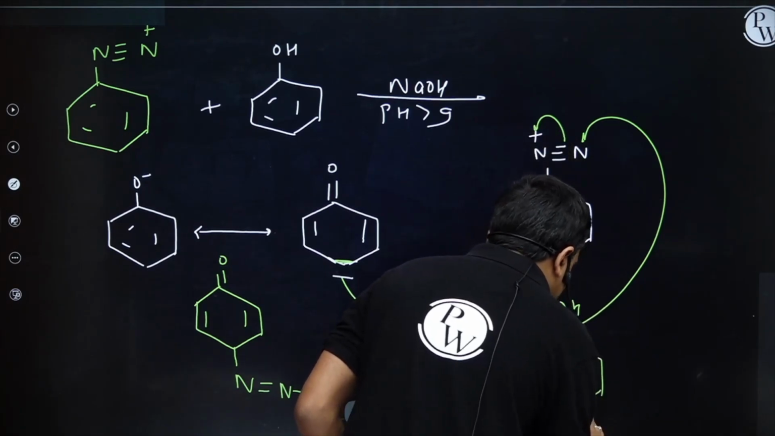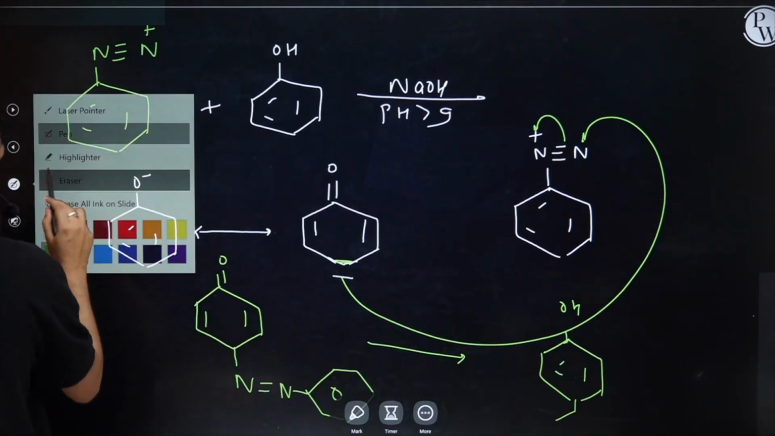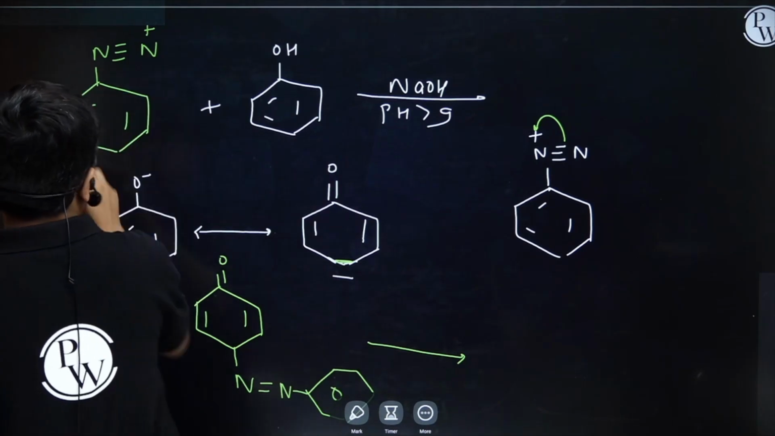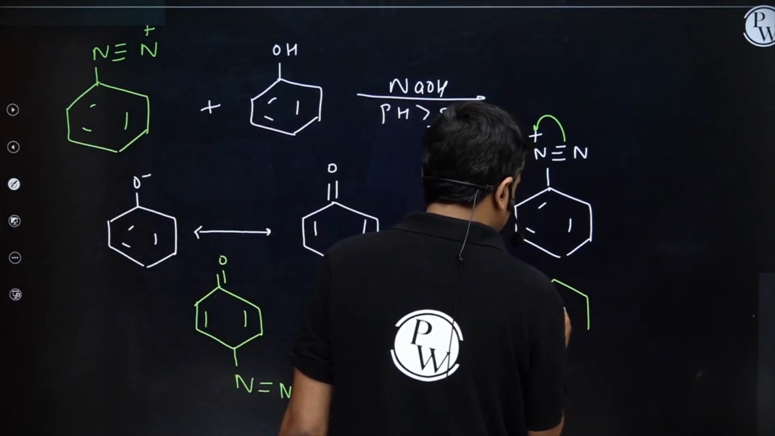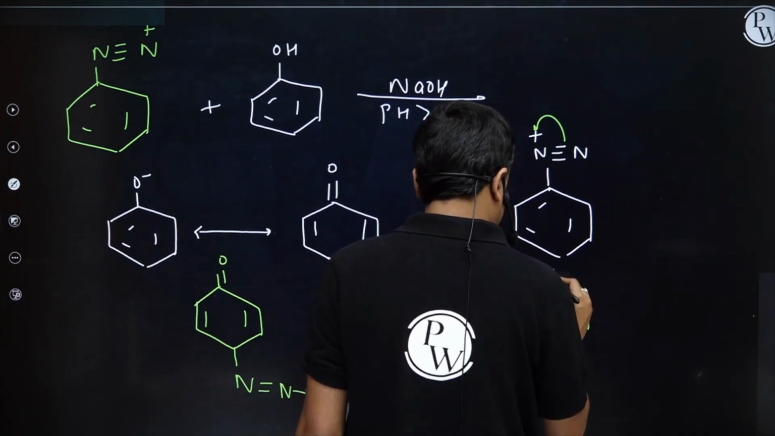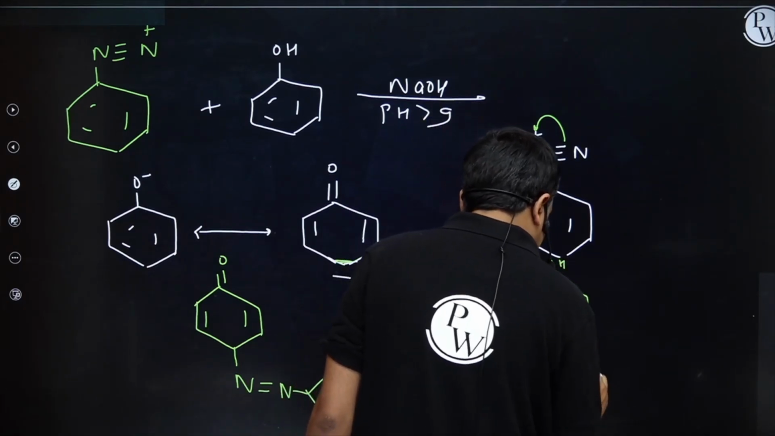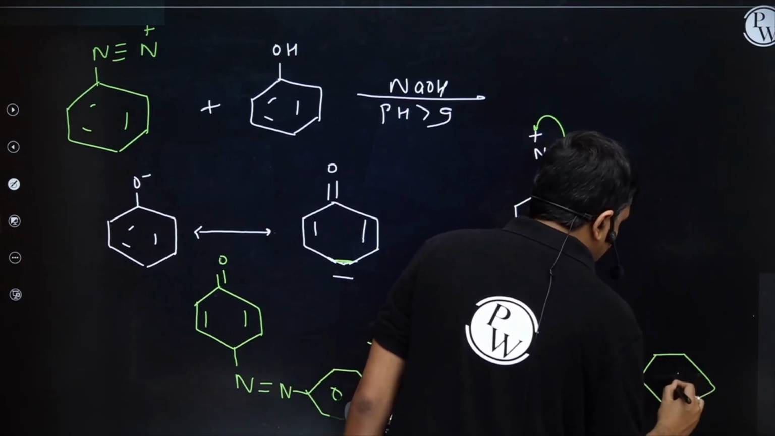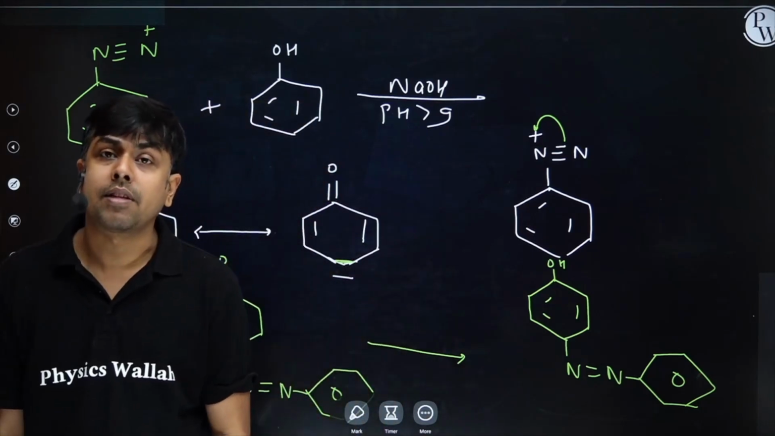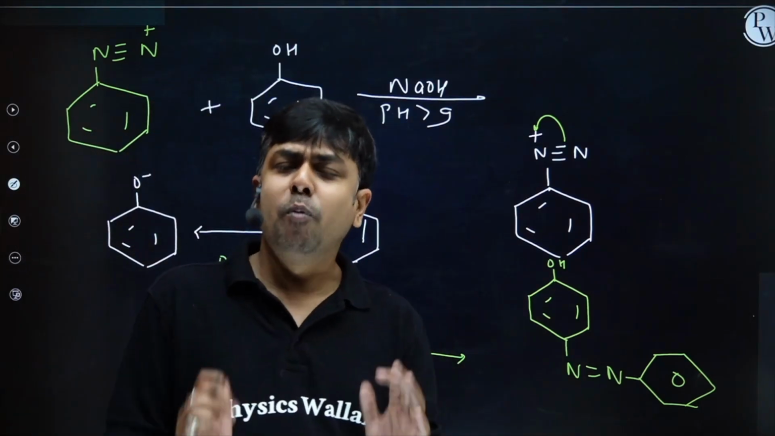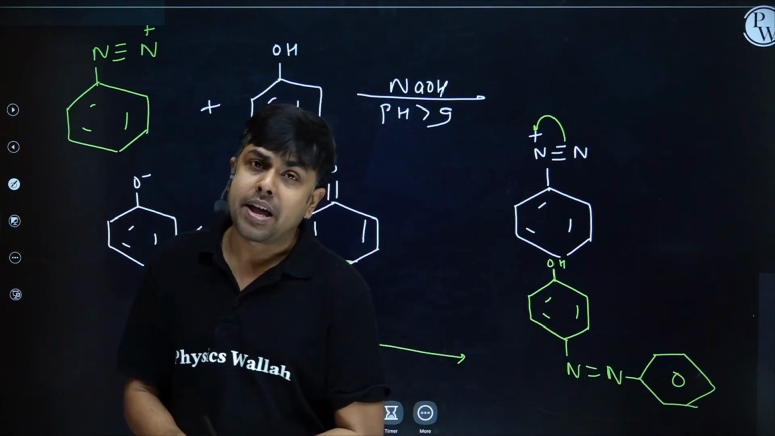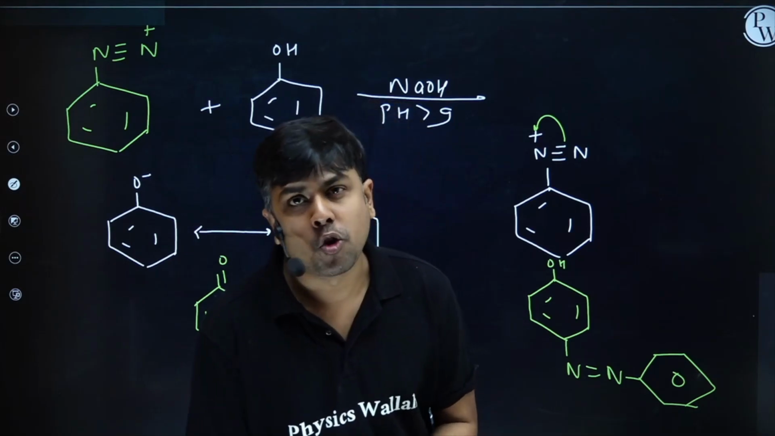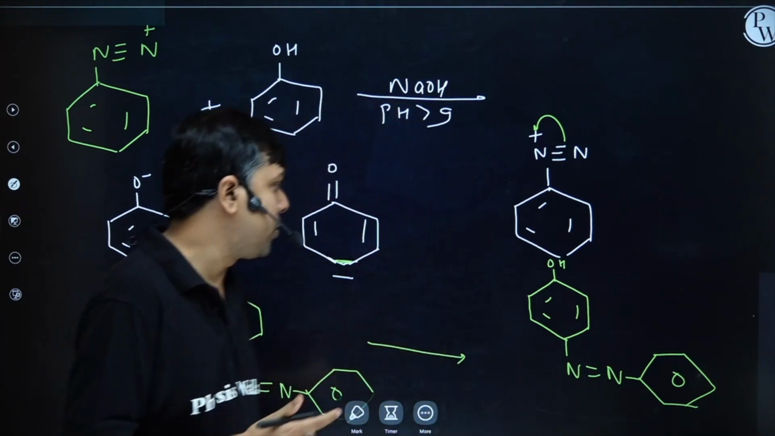Let me draw it in a better way. On this phenol at para position, I will have N double bond N Ph. Generally, coupling occurs at ortho and para position, and more preferably at para position. If para position is blocked, then the coupling will occur at ortho position, but preferably at para position.